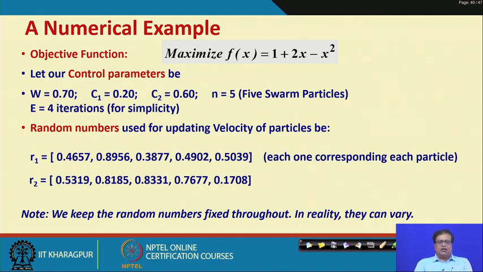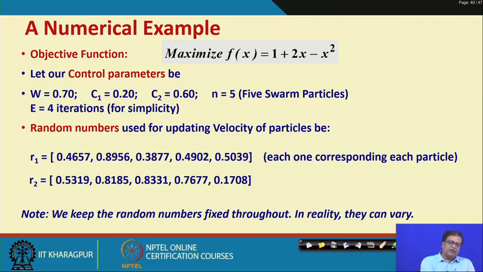Then we need certain random numbers for updating velocity. Whenever we talk about random numbers or the position, we write a matrix of size 5. Why size 5? The essential idea is that there are 5 particles, so each number is for a particular particle.